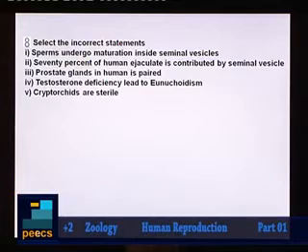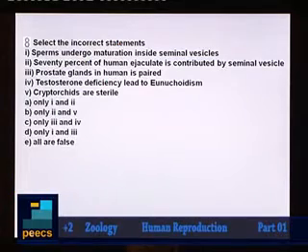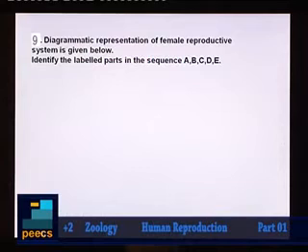So when you read all these statements, can you select the incorrect? Yes. Statements 1 and 3, they are incorrect. So from the options you can pick option D. Now coming to the last question, question number 9. Diagrammatic representation of a female reproductive system is given below.